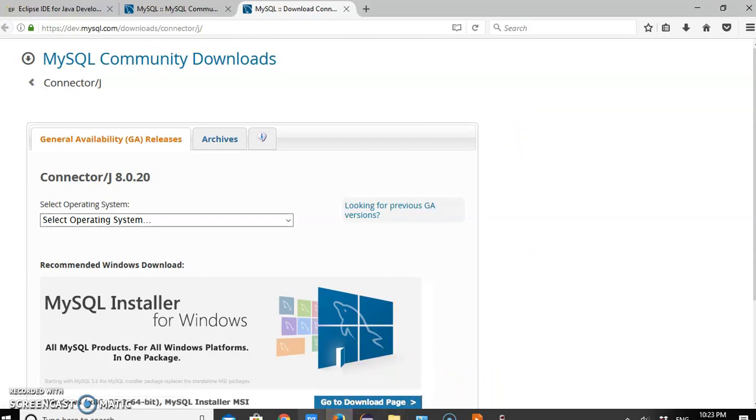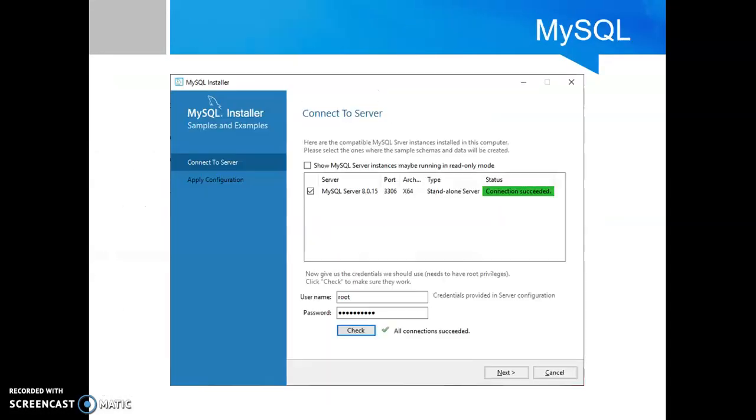Next, after downloading MySQL, this will ask you to set the password of your database. So set your password.